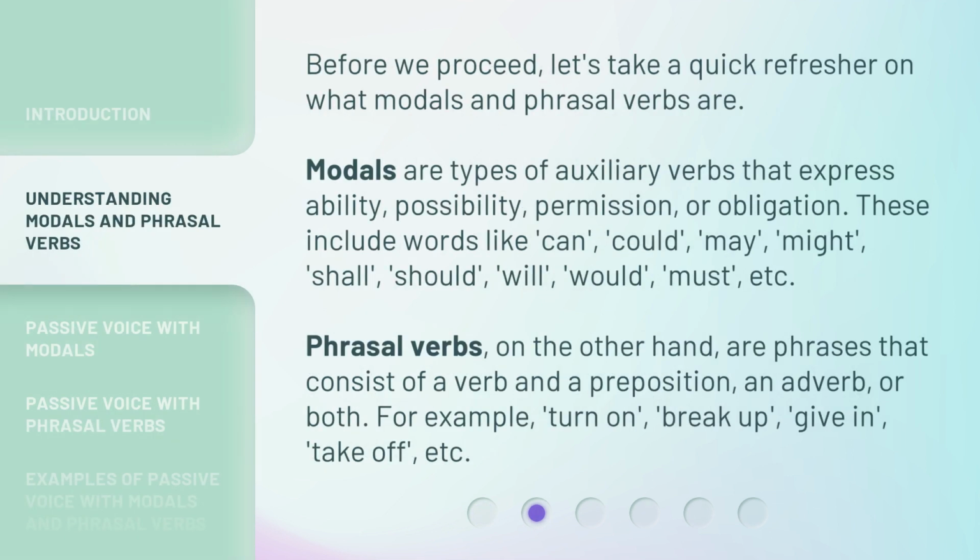Before we proceed, let's take a quick refresher on what modals and phrasal verbs are. Modals are types of auxiliary verbs that express ability, possibility, permission, or obligation. These include words like can, could, may, might, shall, should, will, would, must, etc.